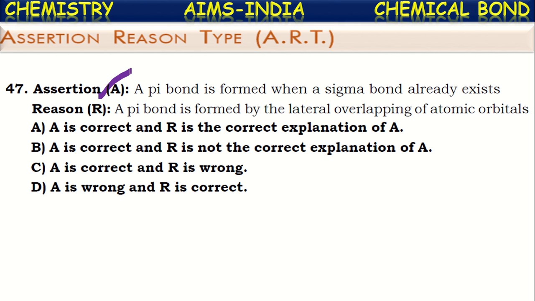And then only a pi bond is formed. So a pi bond is formed by the lateral overlapping of atomic orbitals. Yes, it is correct. Because already a sigma bond is formed by the face-to-face overlapping of atomic orbitals, and hence a pi bond will be formed by the lateral overlapping. So you can say both A and R are correct, and R is the explanation for A. Okay.